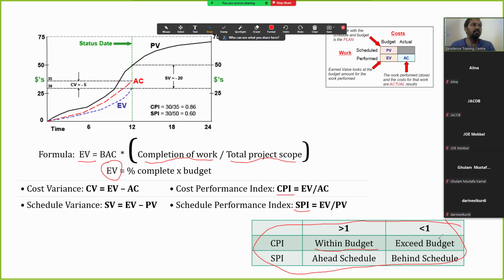If it is less than 1, we have already exceeded the budget and crossed the cost we planned. Likewise for SPI, the schedule performance index, if it is greater than 1,